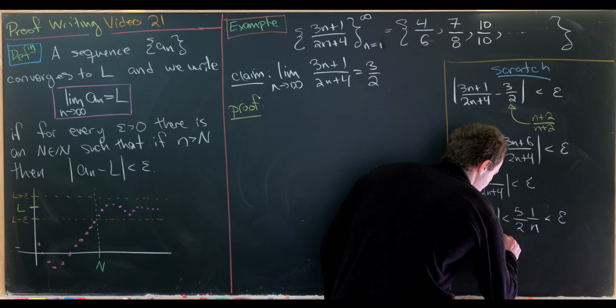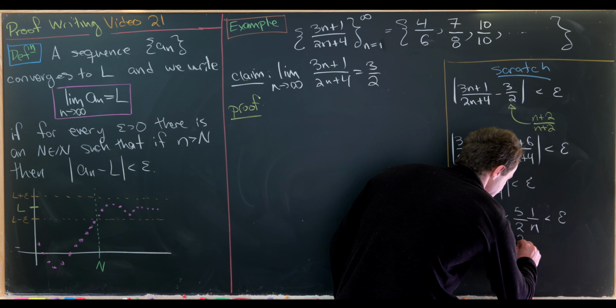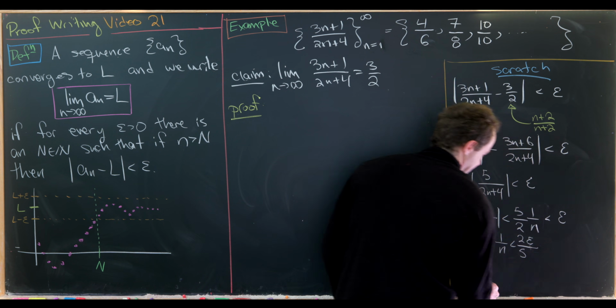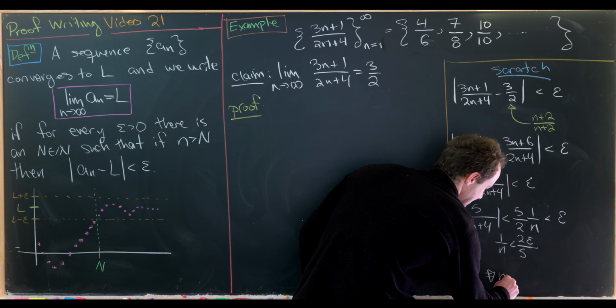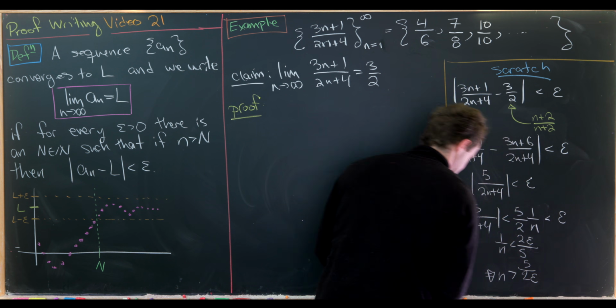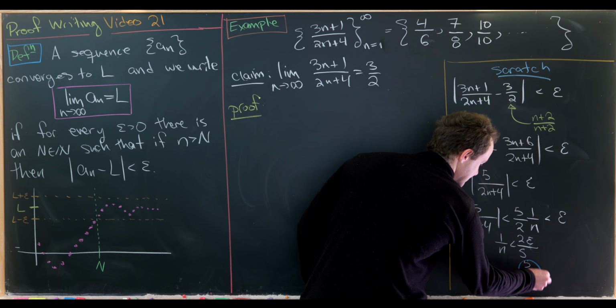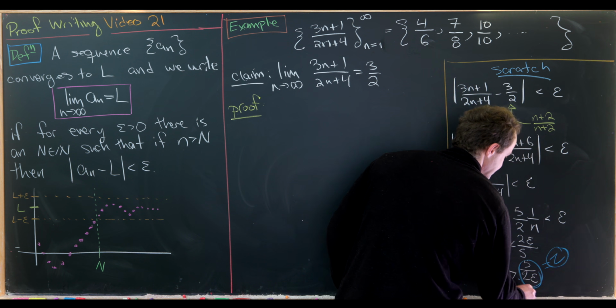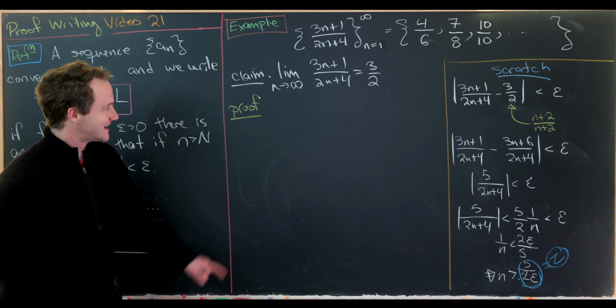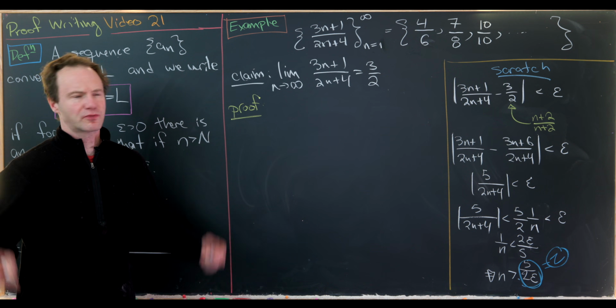But notice that means 1 over n is less than 2 over 5 epsilon. Maybe 2 epsilon over 5, which is the same thing as saying n is bigger than 5 over 2 epsilon. And this 5 over 2 epsilon is what we will take for our capital N. Okay, so now we're set up to write our proof in the proper order.